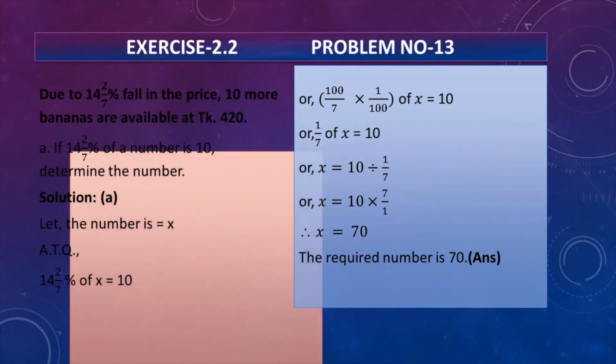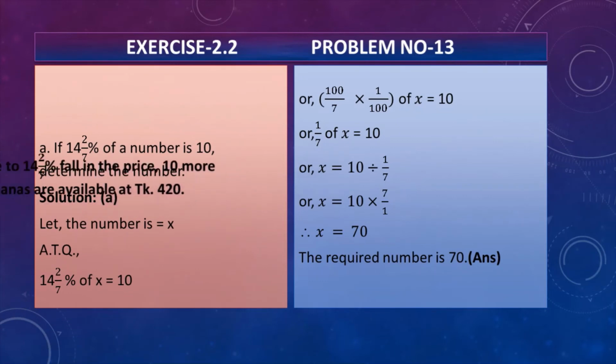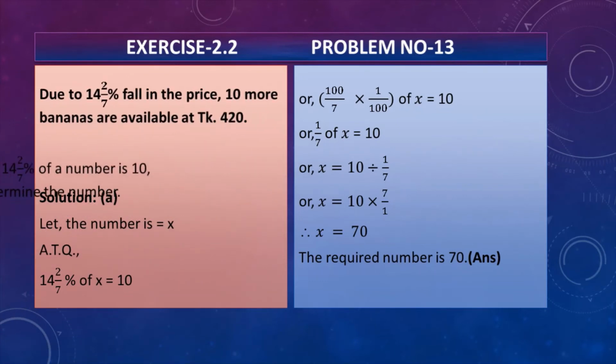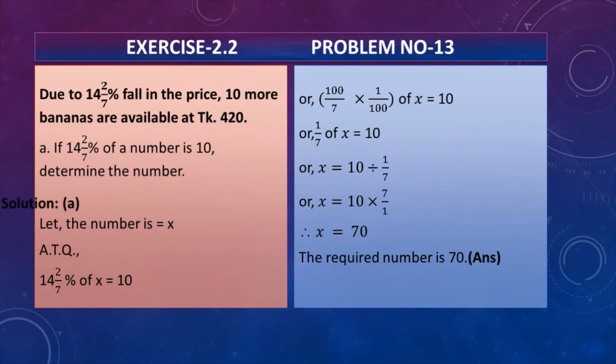So my dear students, this is the stem, as you can see. And the first question is 14 whole 2/7% of a number is 10, determine the number. And according to the question, we let the number be x. So we can write down 14 whole 2/7% of x equals 10. And after the calculation, we got x equals 70, that is the required number.